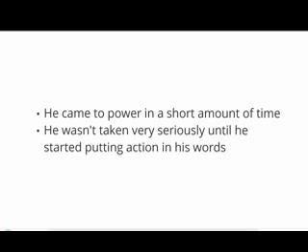When Hitler published his book, Mein Kampf, he was very clear about what he thought of the Jews. But everyone didn't take him so seriously. People didn't take him so seriously until he put action to his words. But that was quite late.